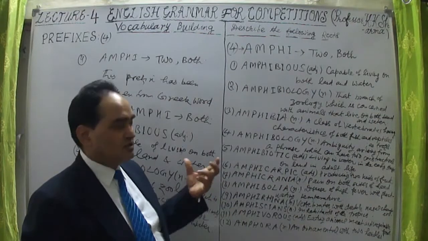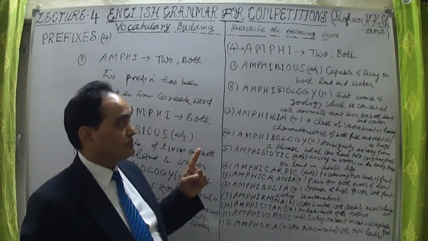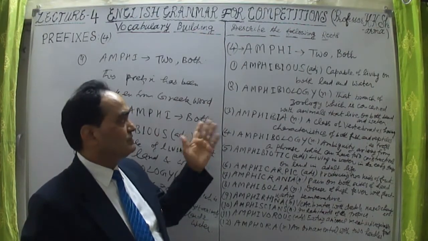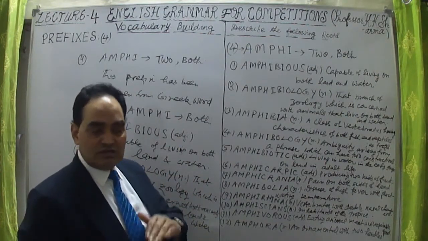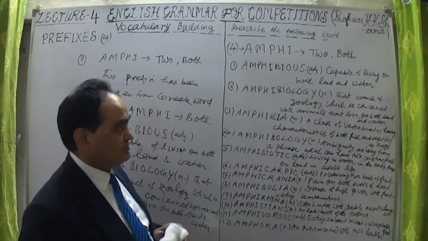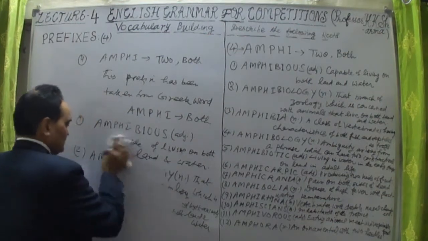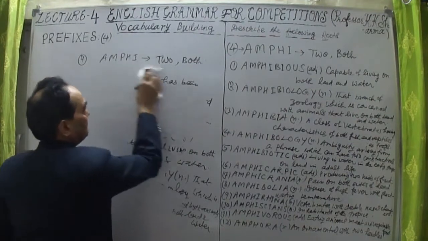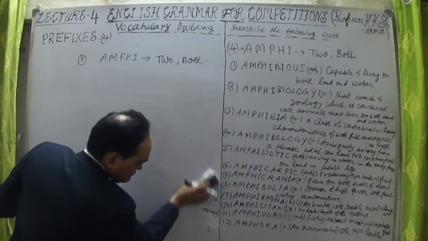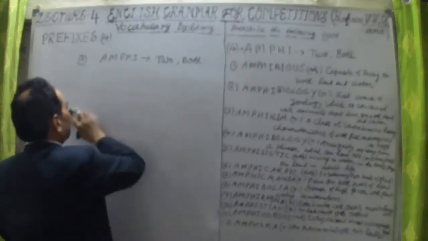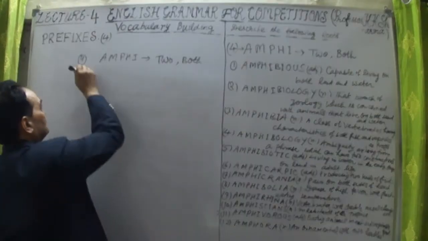Amphi means both, and biology means the science of animals, right? So that branch of biology or zoology deals with animals which stay on land as well as in water. That is amphibiology. Let me take the other words. Now the third word, number 3.